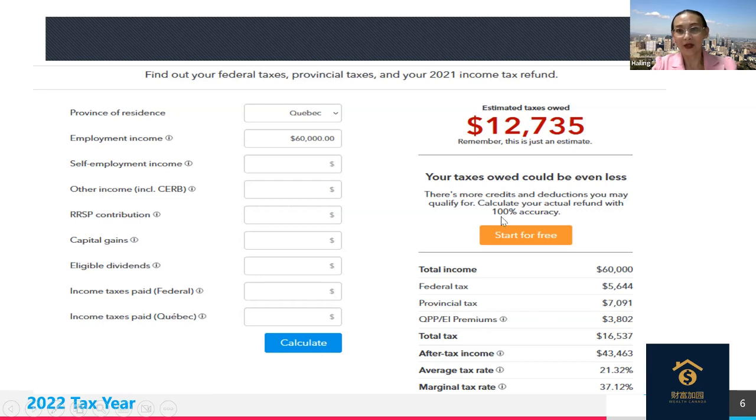And on top of that, we saw there will be unemployment insurance, QPP, and also QPIP, right? There's another 3,800. So after all the deductions, 16,000, what is the net income the person can bring home? After-tax income is 43,000. So we can see this person's average tax rate is 21% and marginal tax rate is 37%. So the question is, shall we do something? We have already paid so much money. Can we get some tax refund after we file income tax, right?